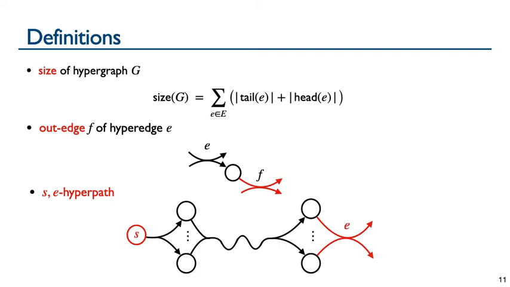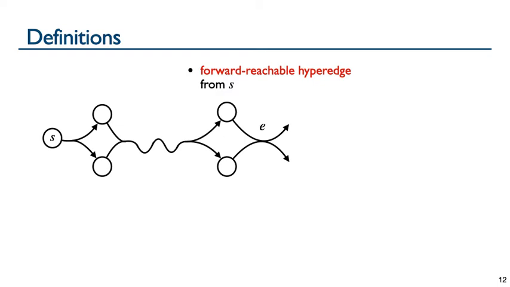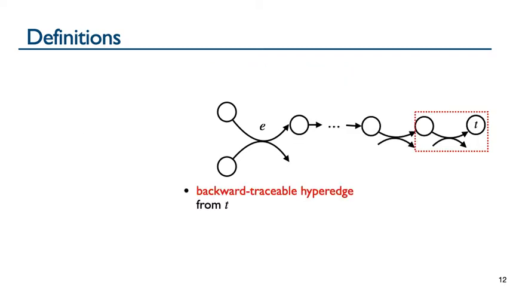We define a hyperpath from source vertex S to hyperedge E as a hyperpath where each vertex in E's tail is reached by the head of at least one hyperedge in the SE hyperpath. We call hyperedge E forward reachable if an SE hyperpath exists, and we call a hyperedge backward traceable if its head contains T, or if the hyperedge's head intersects the tail of a hyperedge that is backward traceable, and so on.